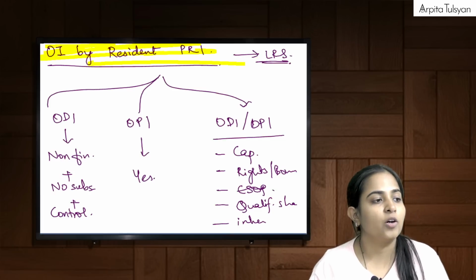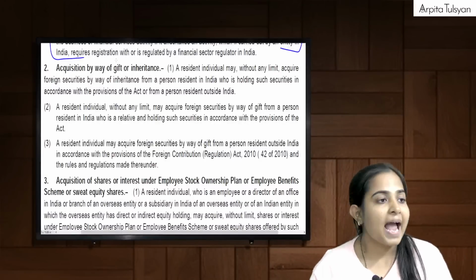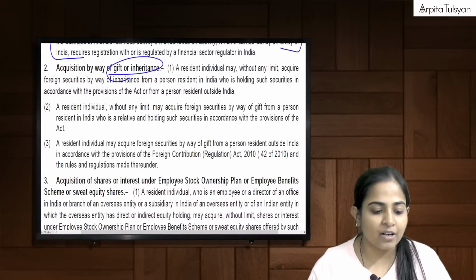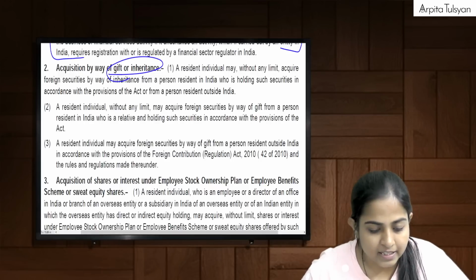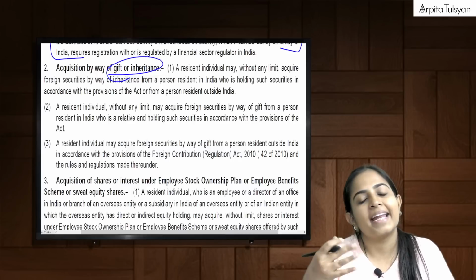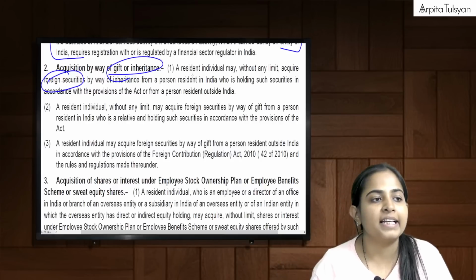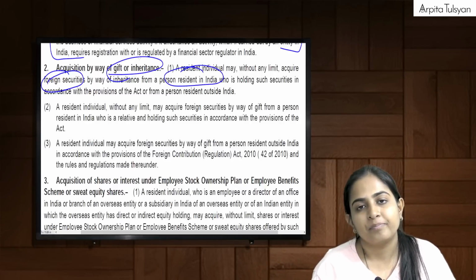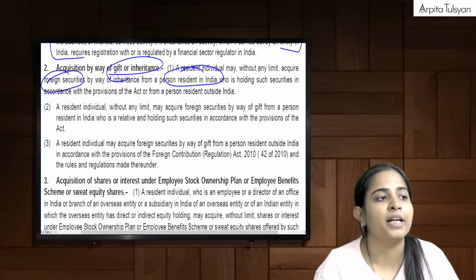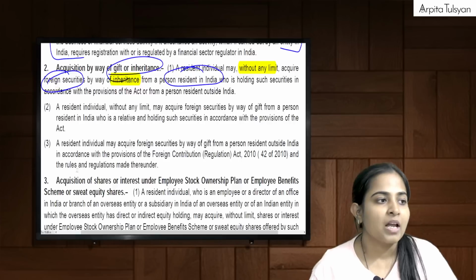Then going ahead in this same one, can you see this? Acquisition by way of gift or inheritance. Now, I am a resident individual. Can I acquire some foreign securities by way of inheritance from a PRI? Yes, I can acquire, without any limit. No LRS coming into picture. Without any limit, inheritance.